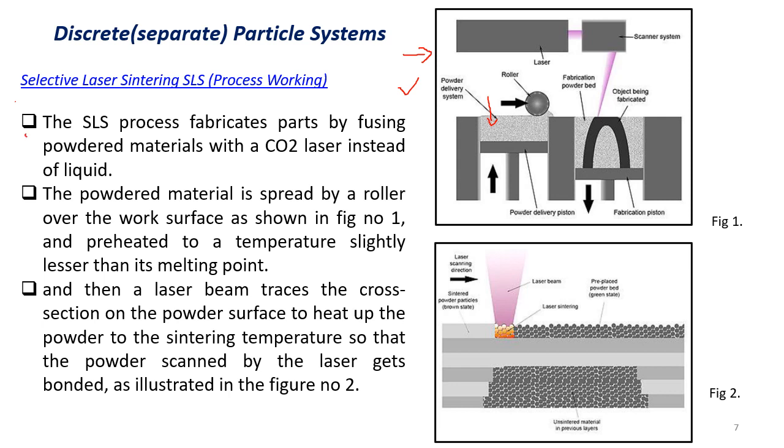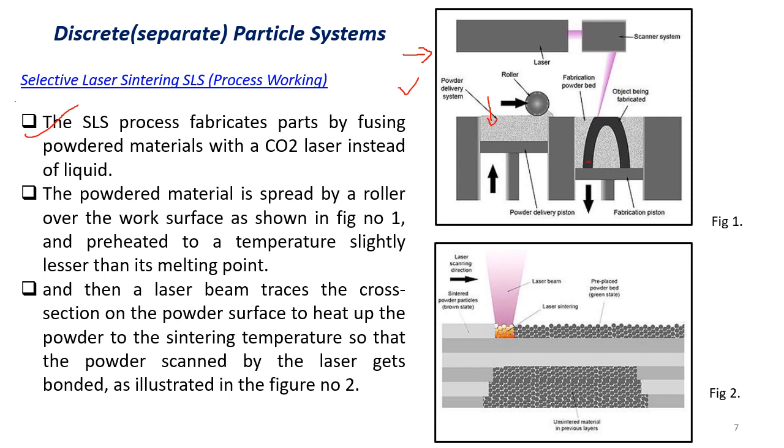Next, the SLS process starts to fabricate the part by fusing the powder material with the carbon dioxide laser. Instead of using a liquid, here we are using the powder. So the laser here is going to sinter the particles which have to be solidified.